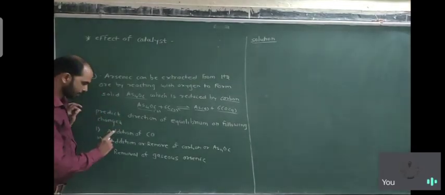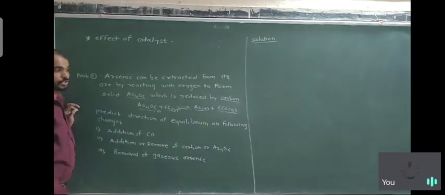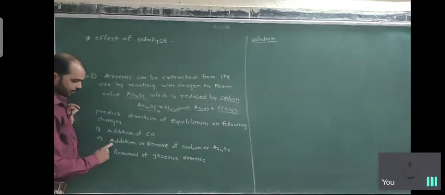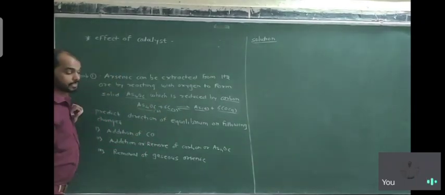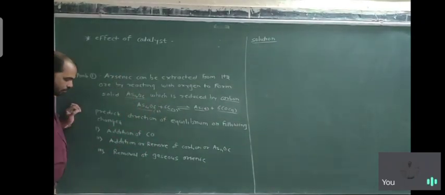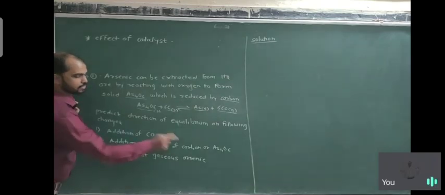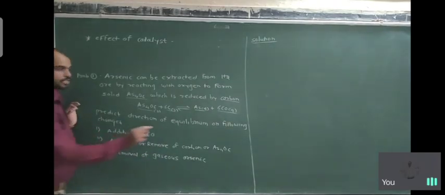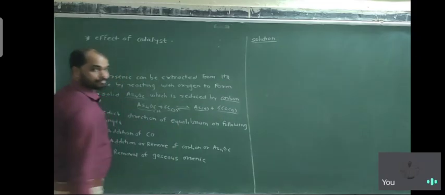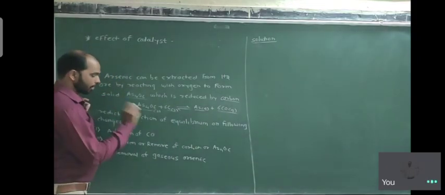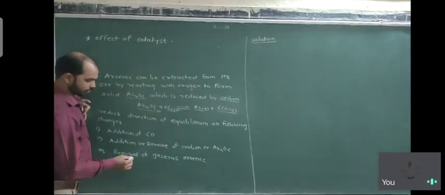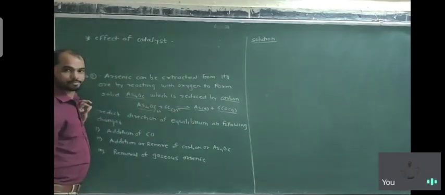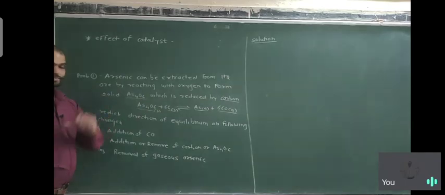Three conditions are given to you. The first condition is addition of CO. The second condition is addition or removal of carbon or tetra arsenic hexaoxide. The third condition is removal of gaseous arsenic. So in the first condition, add more CO. In the second condition, add or remove these two. In the third condition, remove the arsenic. Okay, so this reaction is given to you.